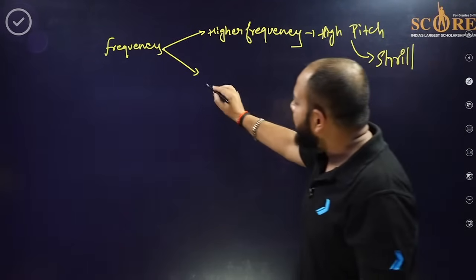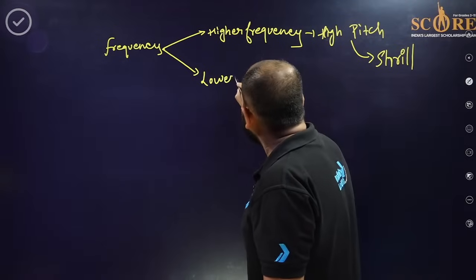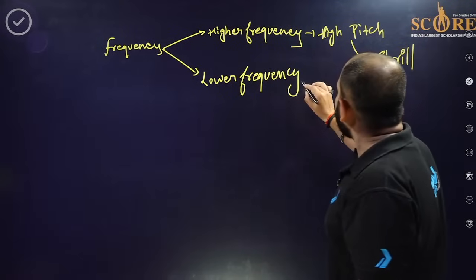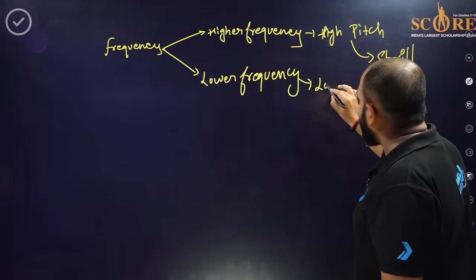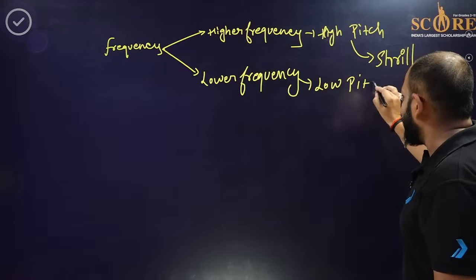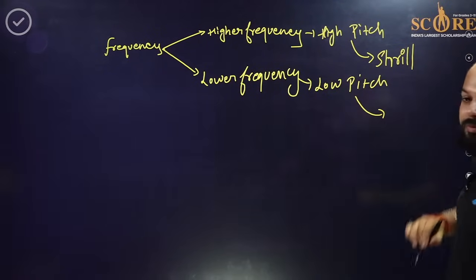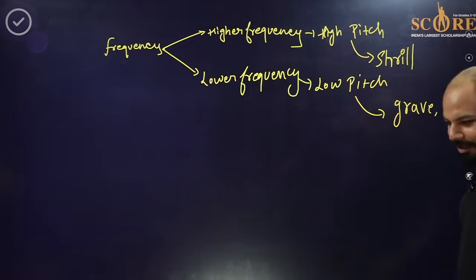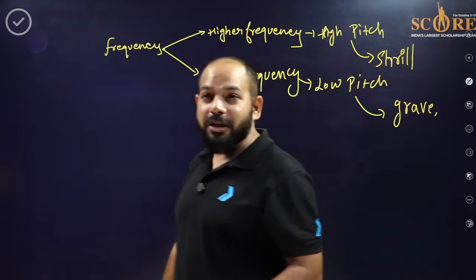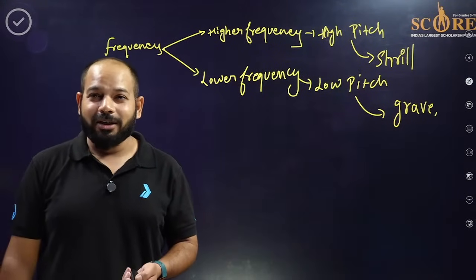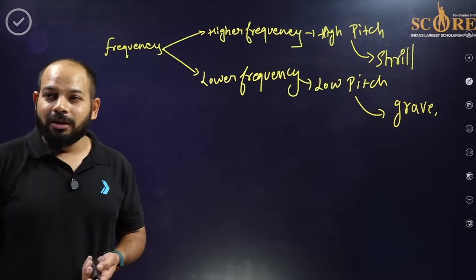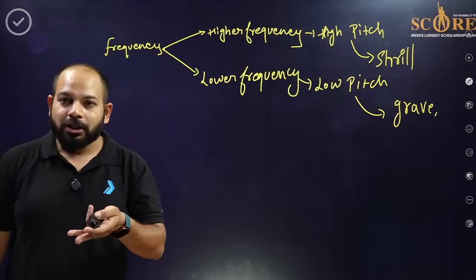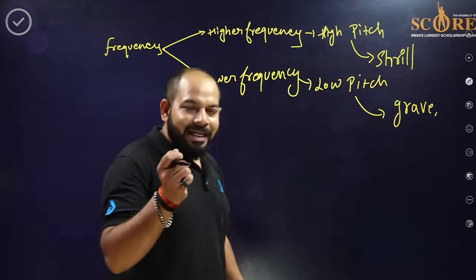Then you have the lower frequency. With lower frequency, obviously, there is a low pitch, and these types of sounds are called grave sounds. You must have heard examples of the higher and lower frequency. High frequency, high pitch, like the voice of insects.